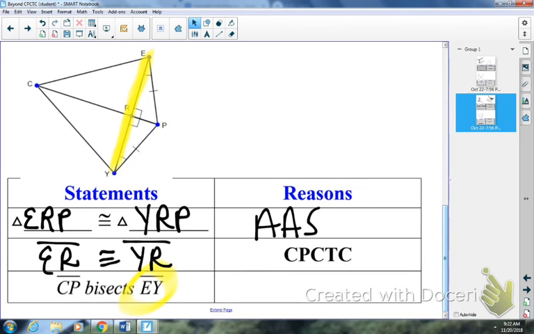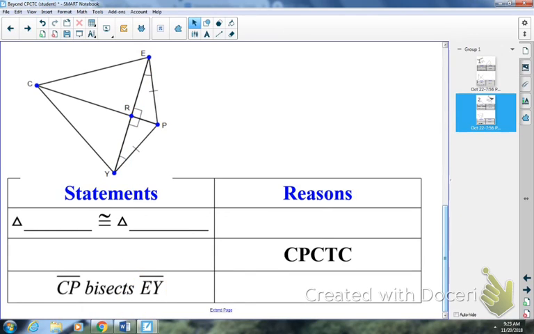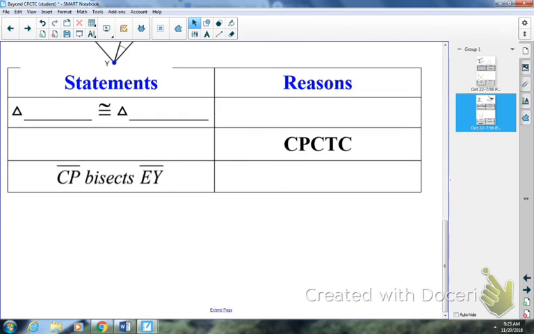So if you're bisecting a segment, you're going to want segments congruent. The very first one we did today, we bisected an angle, right? So we wanted angles to be congruent. So you got to pay attention to what's going on here. This is the segment symbol. We're bisecting a segment. So again, my reason for the last one here is going to be the converse of, again, what I had for segment bisector.